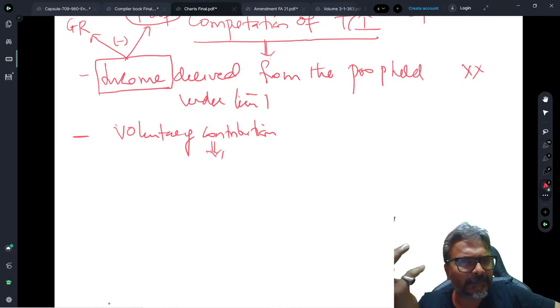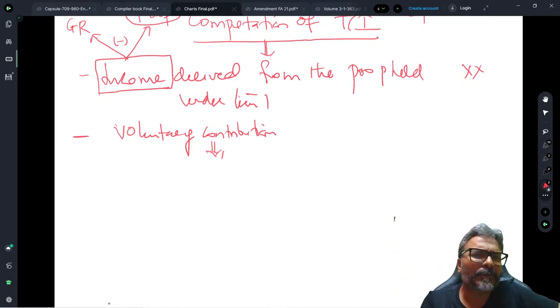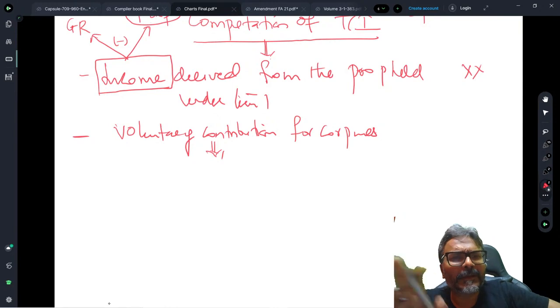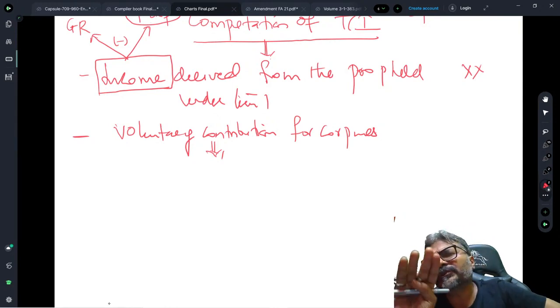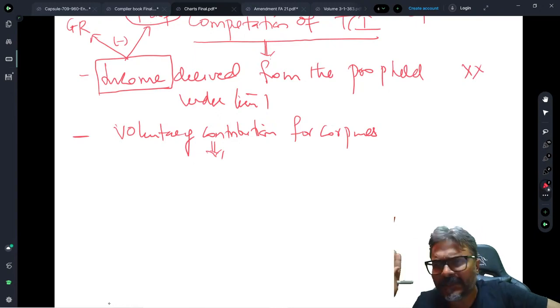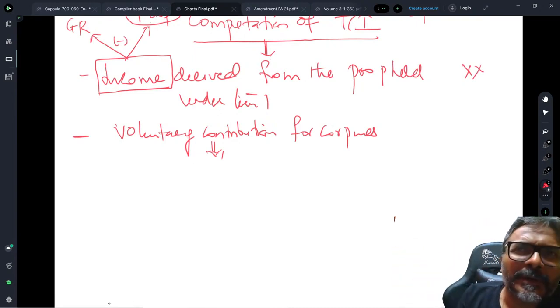Because the question in the examination would be something like this only. The question will say that voluntary contribution for corpus is, say, 5 lakh rupees. My question therefore is that if they only mention you this, and they don't tell you anything about whether it has been deposited in the mode specified under 11.5 or not, what exactly will you do in the examination for this?